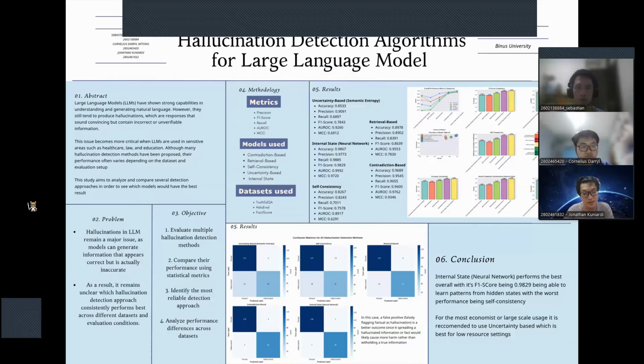A statistical performance analysis of hallucination detection algorithms for large language models. What is a hallucination model? Models like ChatGPT have shown impressive capabilities in understanding and generating human language.